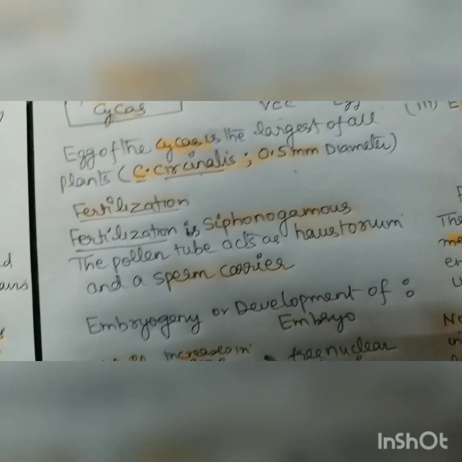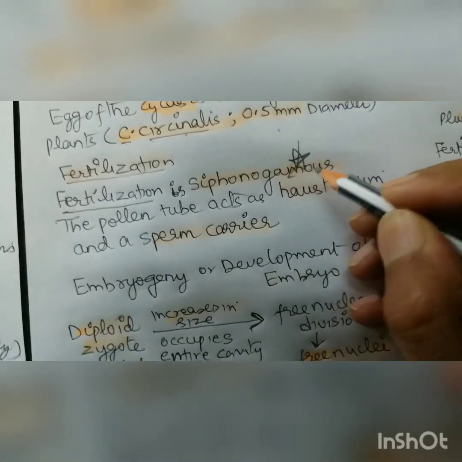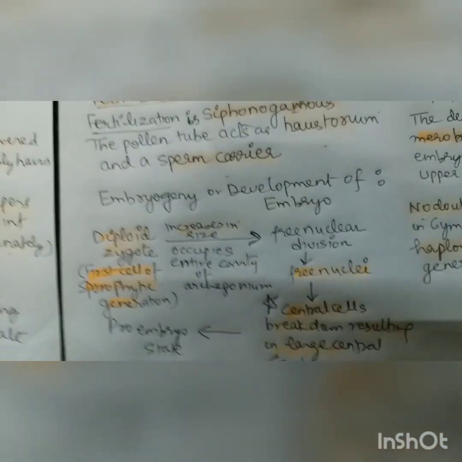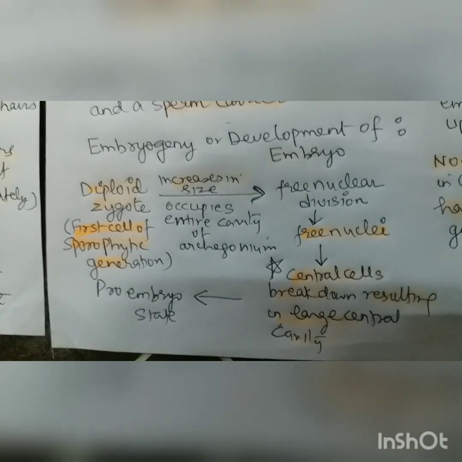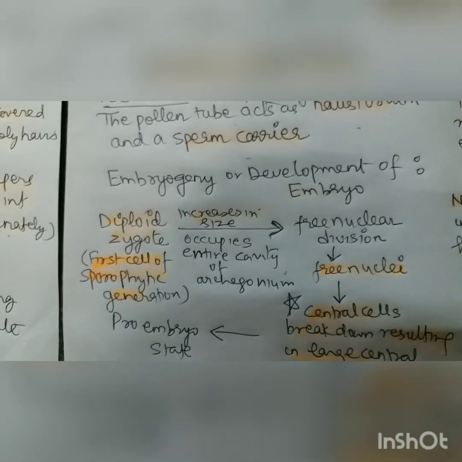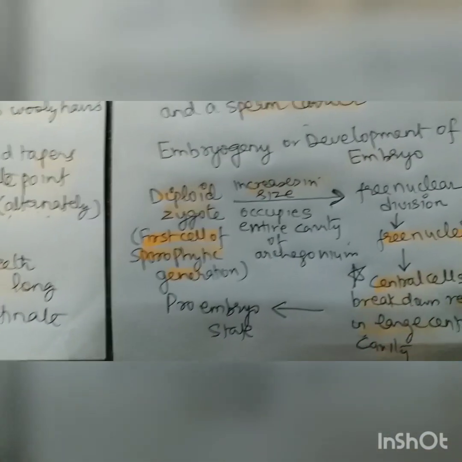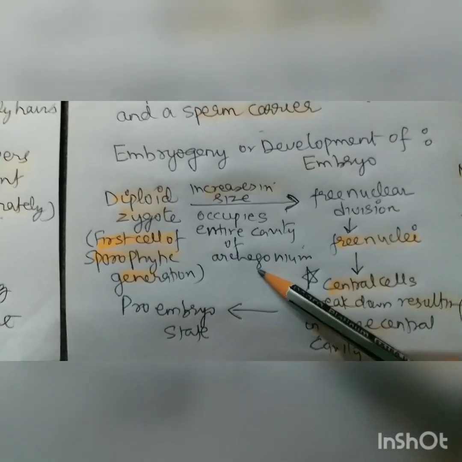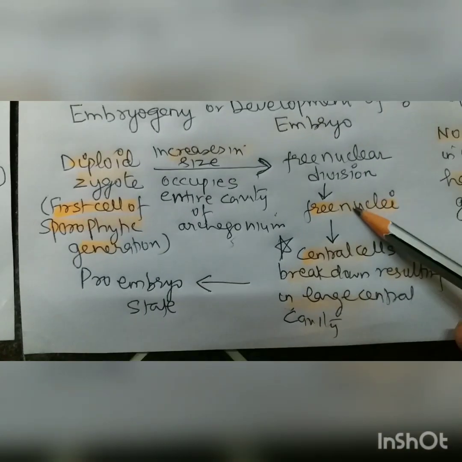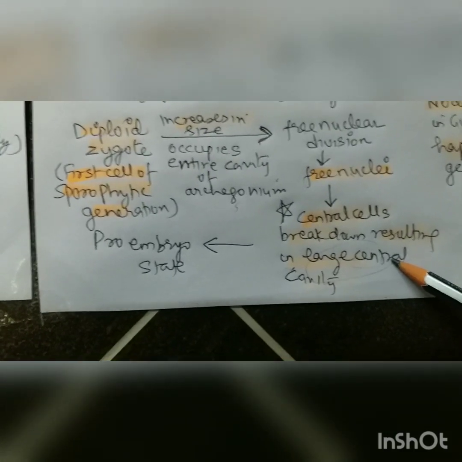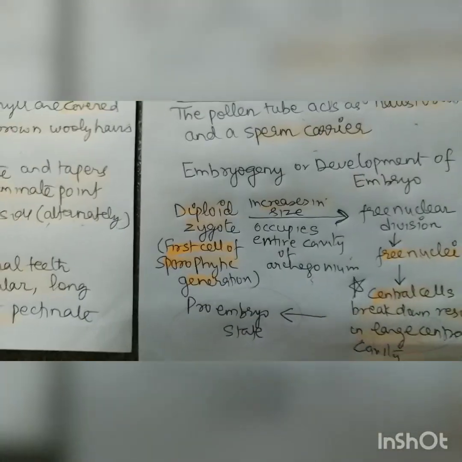So next, the fertilization is siphonogamous. It's very important. When the pollen tube acts as a haustorium and as a sperm carrier, that is called siphonogamous. And here the diploid zygote is the first cell of the sporophytic generation, right? I already told you the first cell of the gametophytic generation is the microspore. The zygote increases in size and occupies the entire cavity of the archegonium. Free nuclear division occurs, free nuclei form, and then the central cells break down, producing a large cavity. And when this cavity is formed, this stage is called the pro-embryo stage.